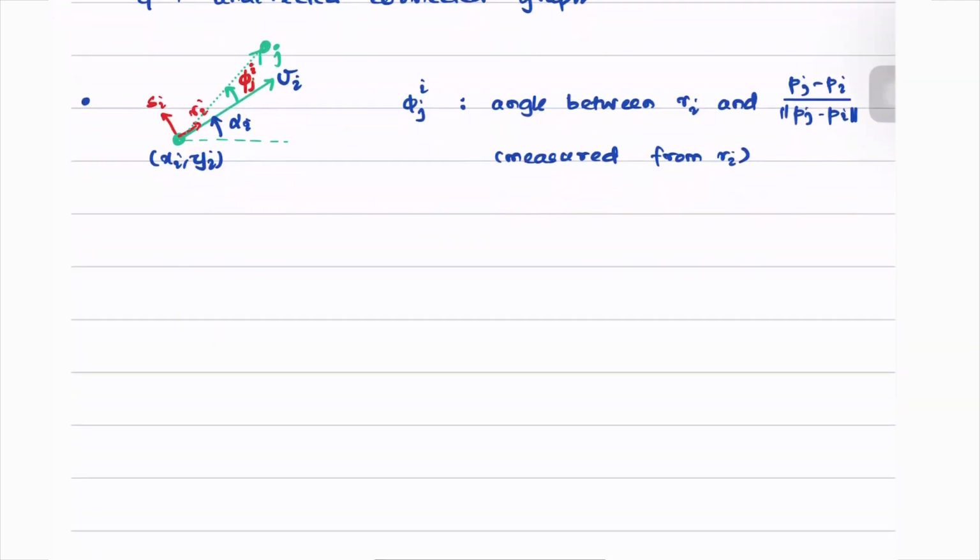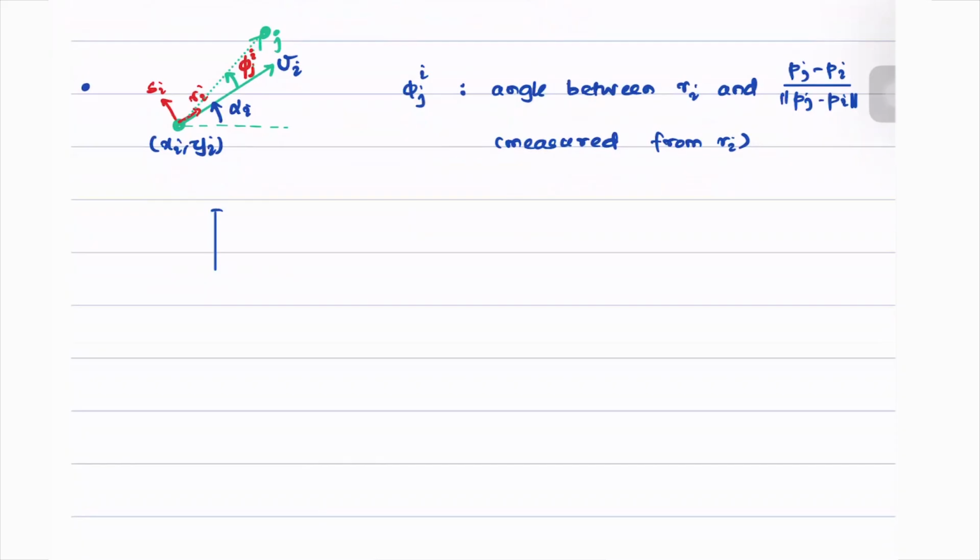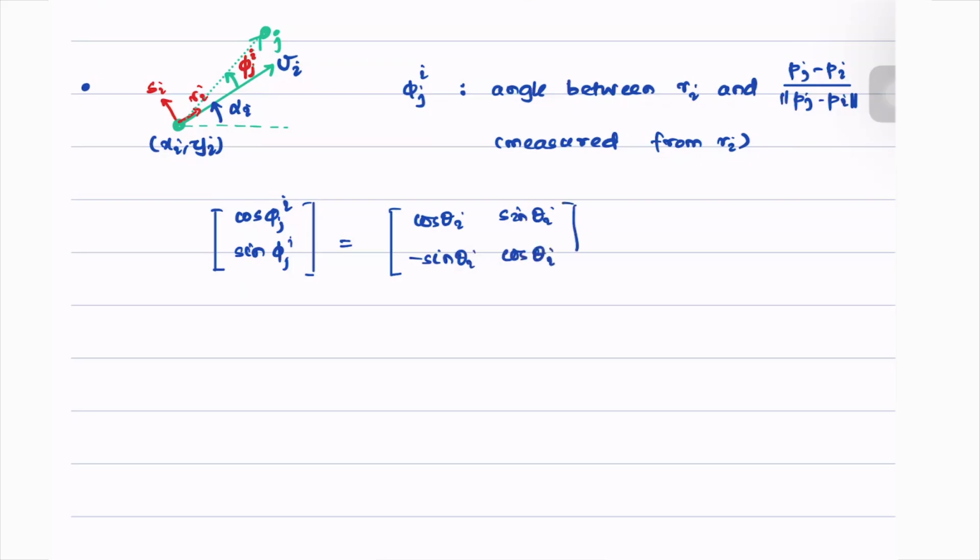Then the following relation will hold: cos of phi ji and sine of phi ji is equal to the matrix cos theta i, sine theta i, minus sine theta i, cos theta i, multiplied by the vector Pj minus Pi.